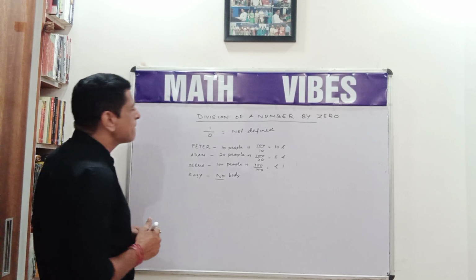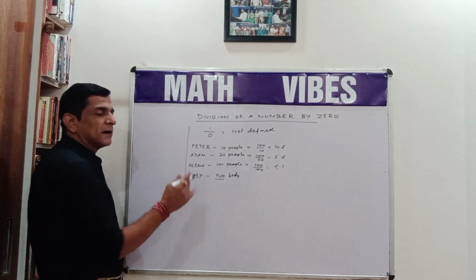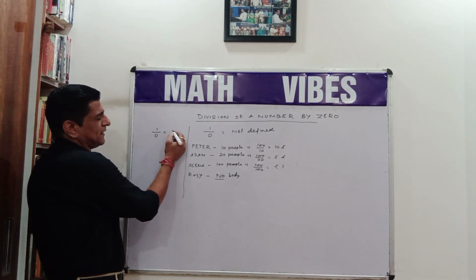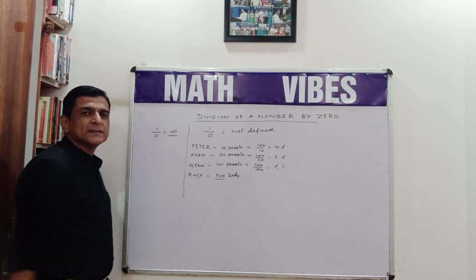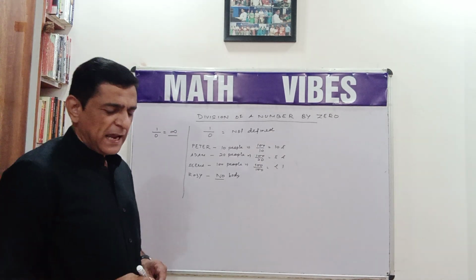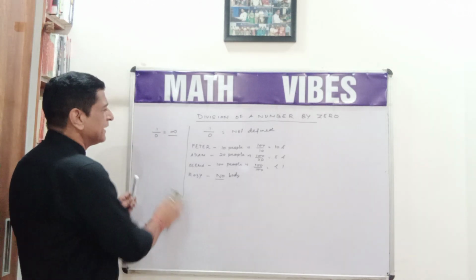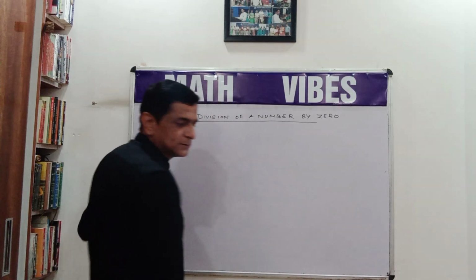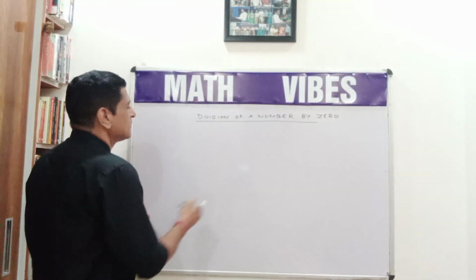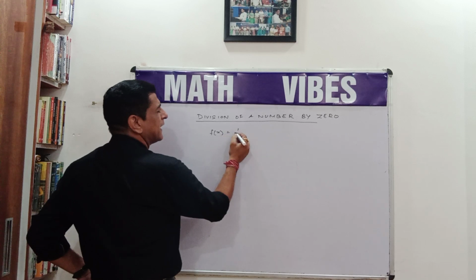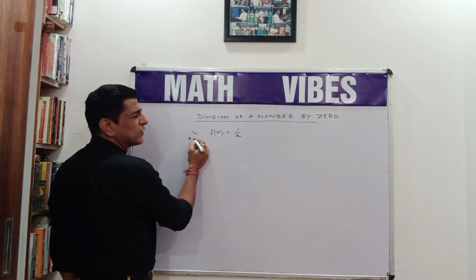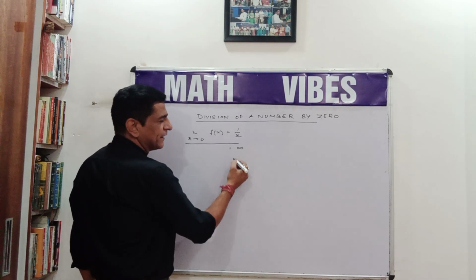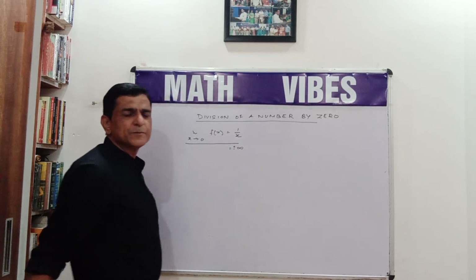Now sometimes I see many students tell the answer for 1 by 0 as infinity. That is not completely true. A number divided by 0 is infinity only in case of limits. When we apply limits to a function, suppose f(x) is the function 1 by x, limit x tends to 0, then the answer can be written as infinity, positive infinity or negative infinity.